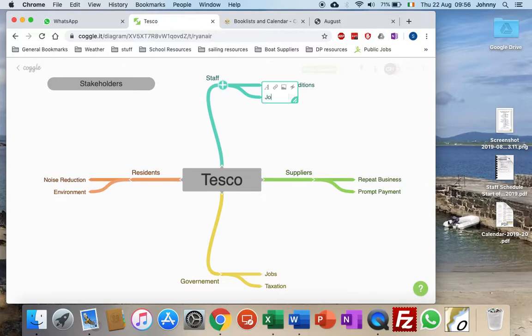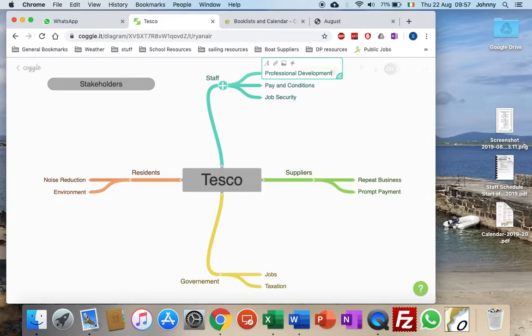So they're looking for, let's say, job security. Are their jobs going to be safe long term? And in many cases, they may be thinking longer term than that. What about, let's say, professional development? Is there a possibility that a job here at Tesco might be useful for me long term?